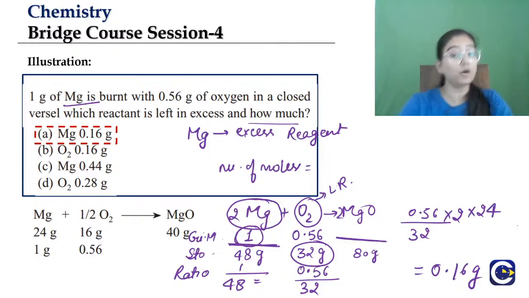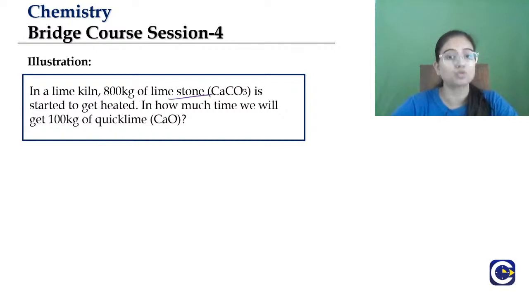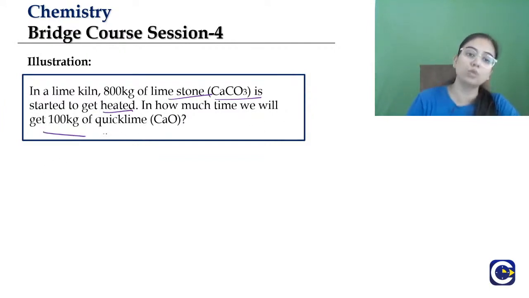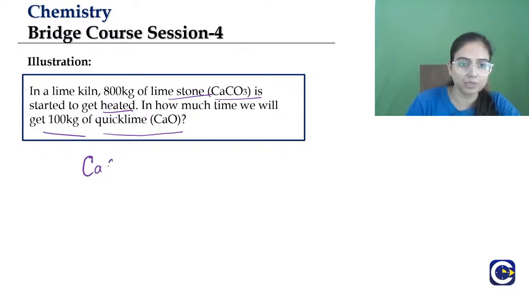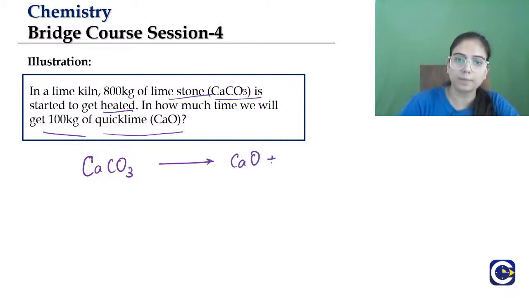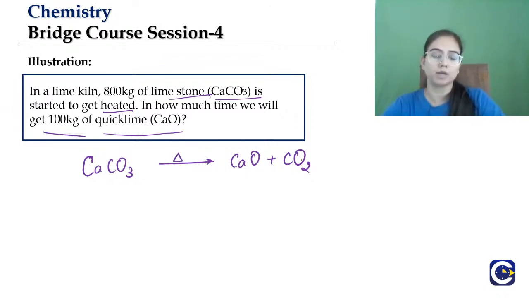Now you see we have the next question, where we have been asked: in a lime kiln, 800 gram of limestone, that is calcium carbonate, is heated. In how much time will we get 100 kilogram of quick lime? So what is the reaction occurring here? We are heating calcium carbonate, and calcium oxide plus carbon dioxide will be formed.